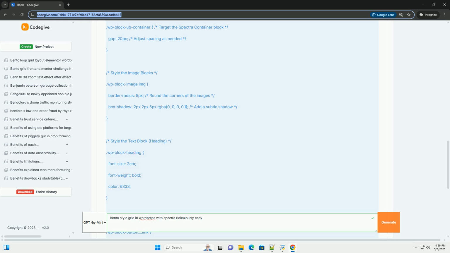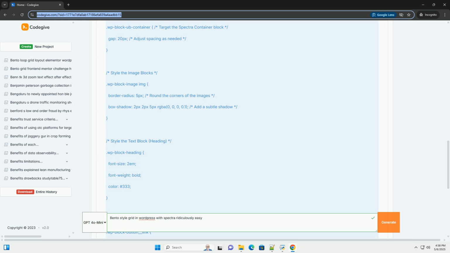Search for the image block, either the default Gutenberg image block or the Spectra enhanced image block, which offers more styling options. Upload or select an image from your media library. Spanning: to make this image take up more space, we'll make it span across 2 columns and 2 rows. This is the key to the bento look.